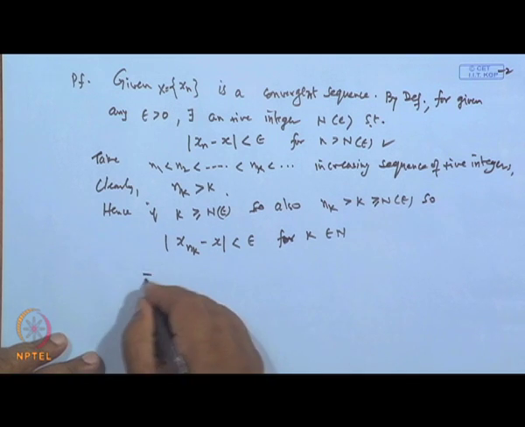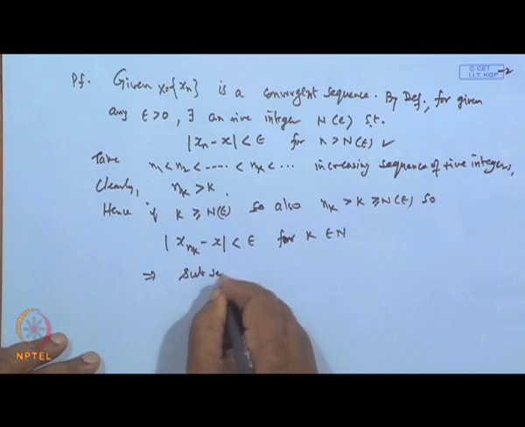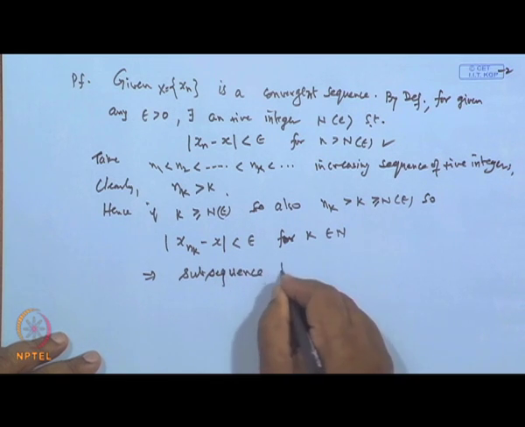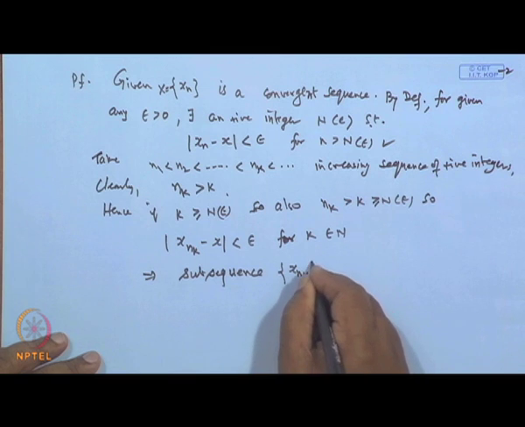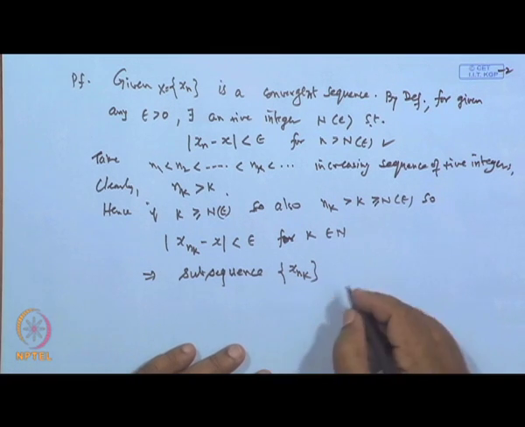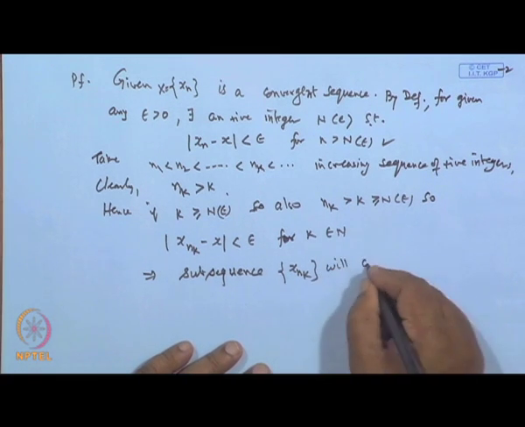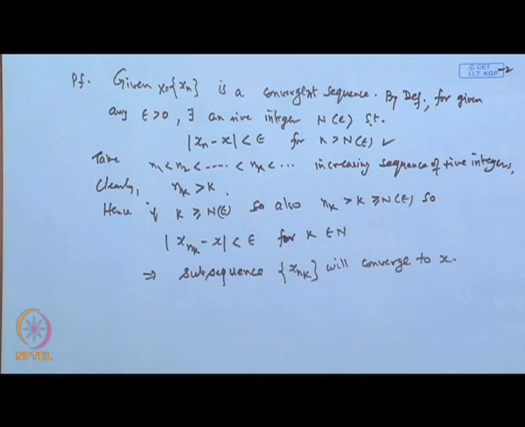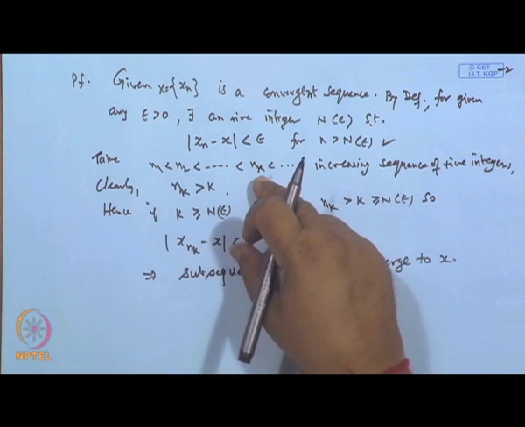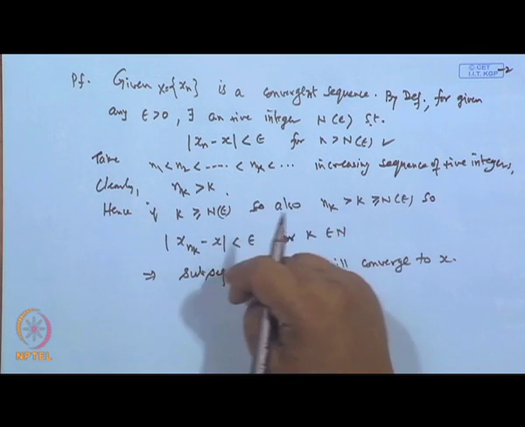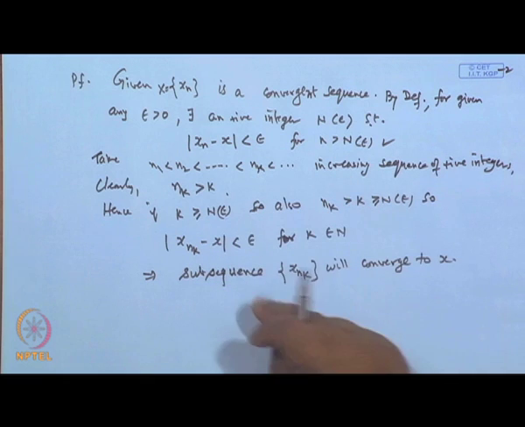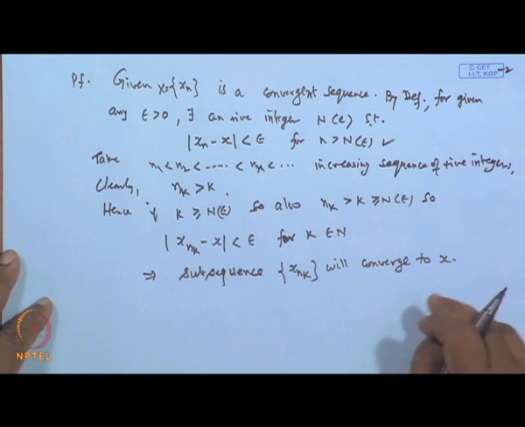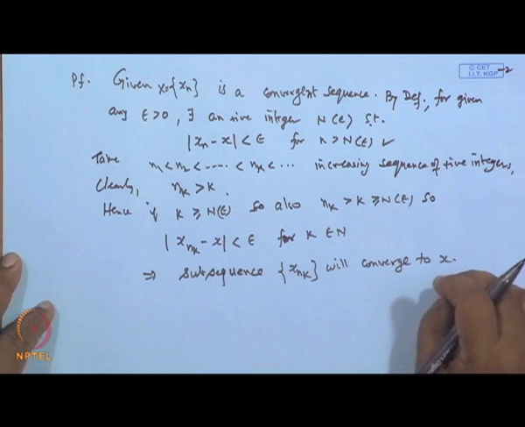Therefore, the subsequence x n k will converge to x, and this is an arbitrary subsequence we are choosing. So, any subsequence of x will definitely converge. So, if a sequence x n is a convergent sequence, then all of its subsequences will converge.